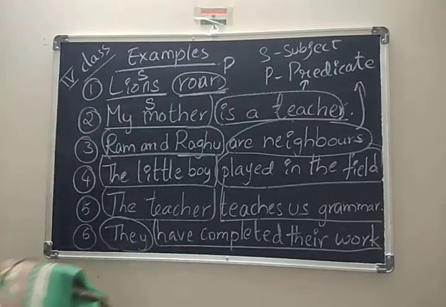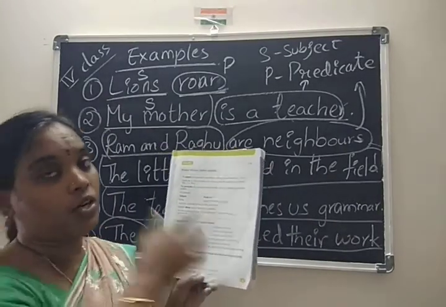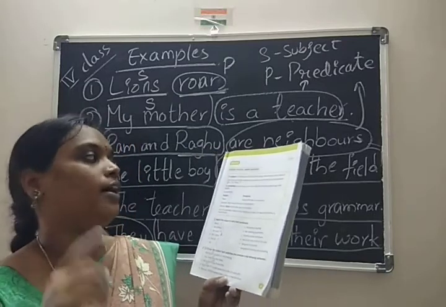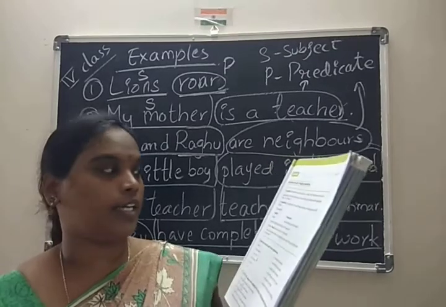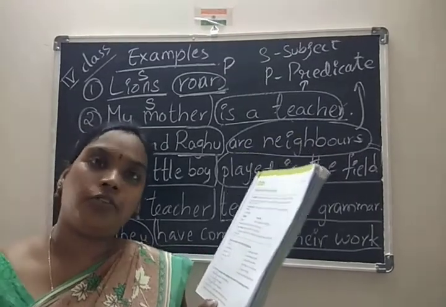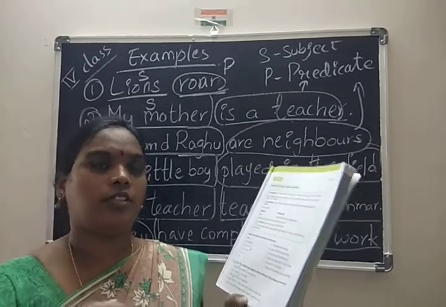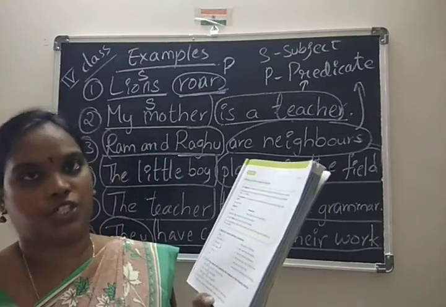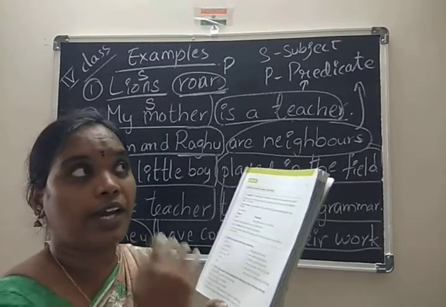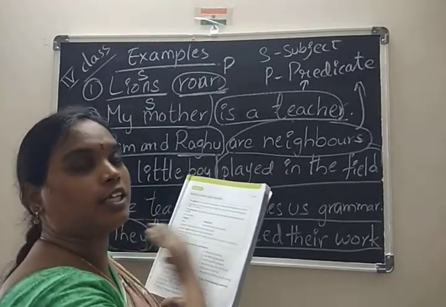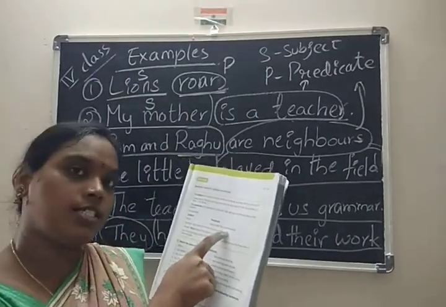Now coming to the exercise in your textbook. See here, sentence structure, subject and predicate. What is meant by subject and what is meant by predicate? You have to know about that. Here they gave an example from our lesson only. Mona lived at the top of a mountain. Mona is the subject. Any person's name is also included here, either he or she, we can take that. Lived is a verb, an action word. Starting from the action word, the whole continuing sentence is the predicate. So, lived at the top of a mountain is the predicate.